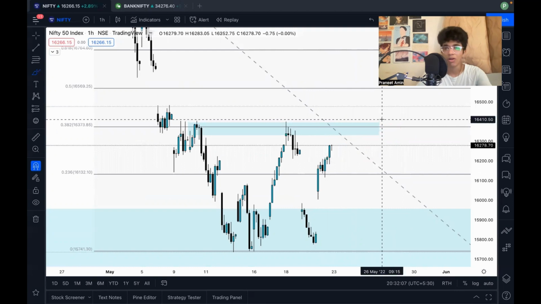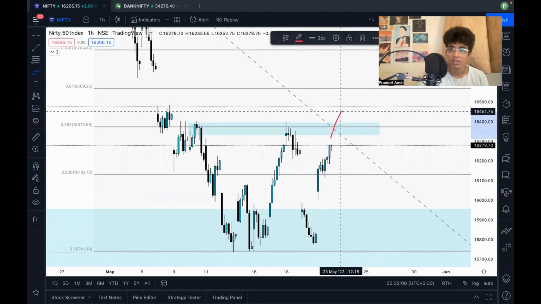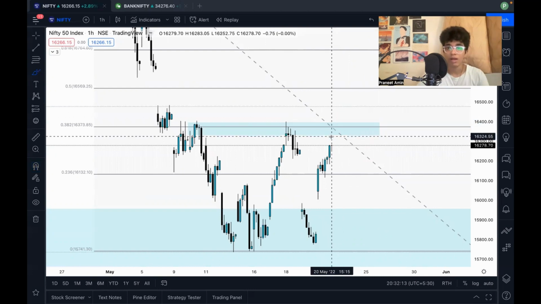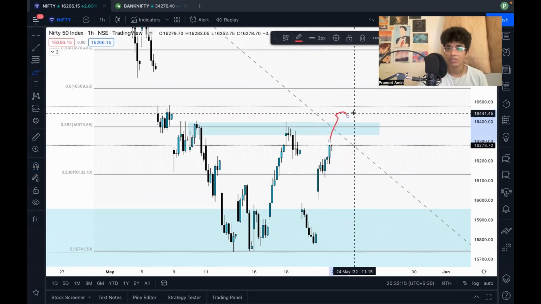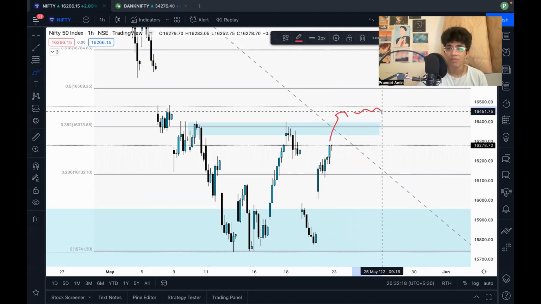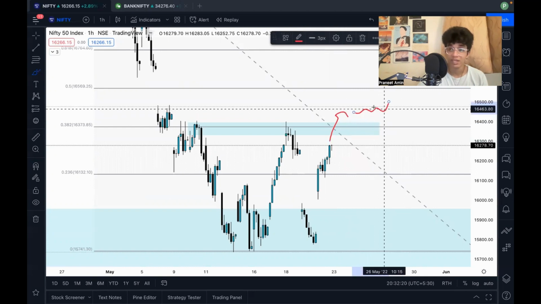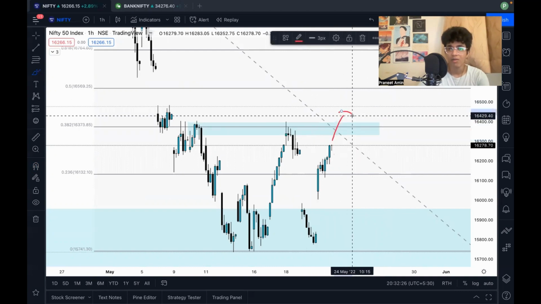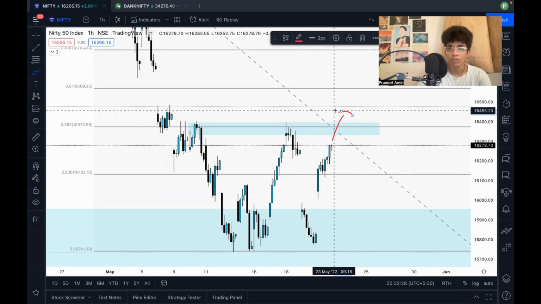Where will I look for long? Obviously, above this. But understand that just if the market moves above this, I won't trade. I want the market to go above here, sustain for quite some time, and then when it heads higher, I look for breakouts. Because let's say that tomorrow, if the market moves higher, it breaks this level, I'll tell you how I'm going to think tomorrow.